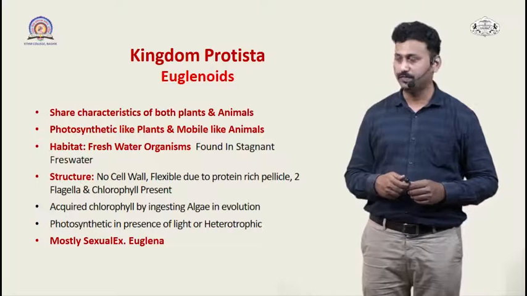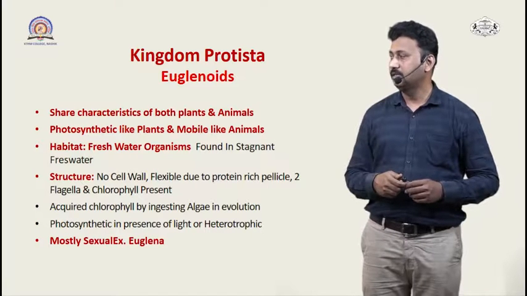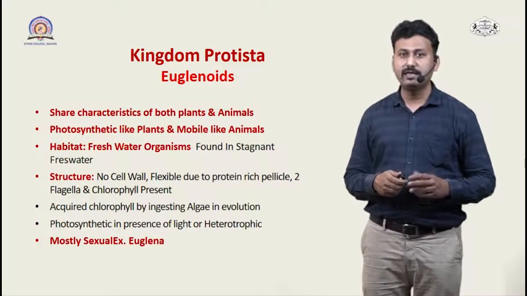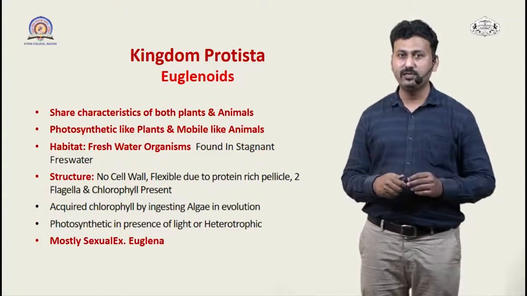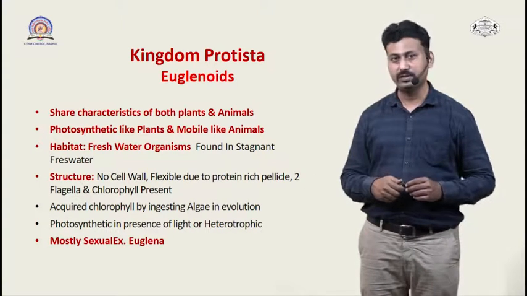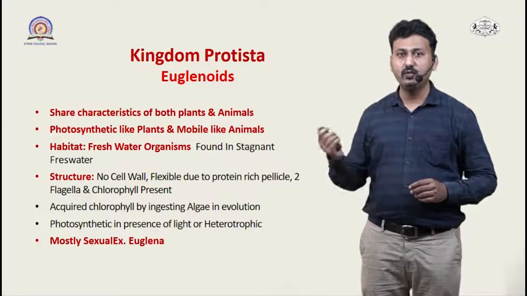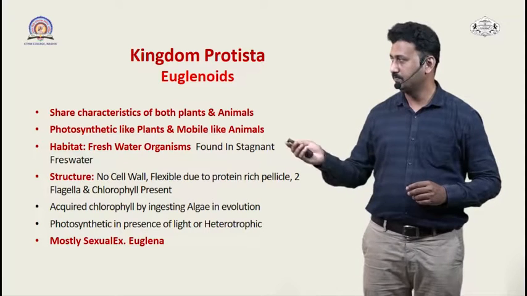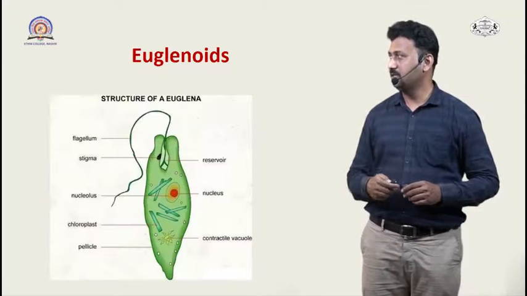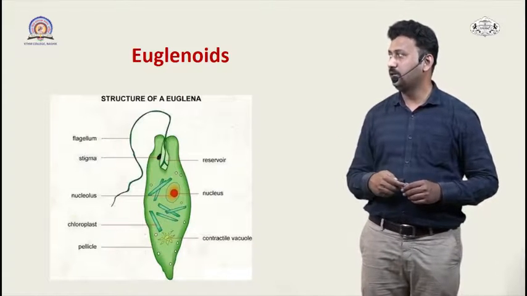If we see their mode of reproduction, they can reproduce sexually as well as asexually, but mostly they show the asexual mode of reproduction. Euglena is a representative example from euglenoids. In this picture you can see a typical Euglena cell.